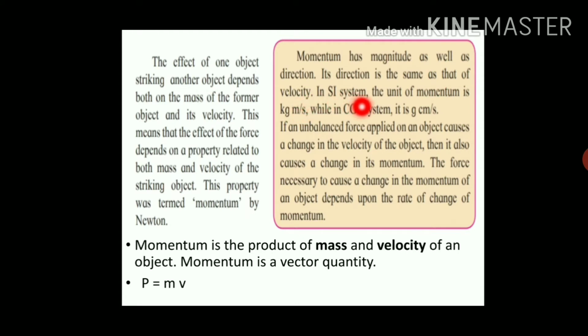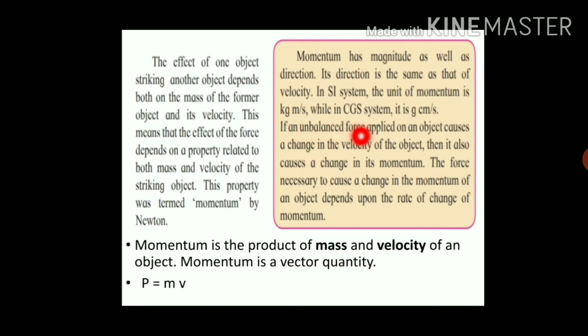In the SI system, the unit of momentum is kilogram meter per second, while in the CGS system the unit of momentum is gram centimeter per second. Now see, momentum has direction as well as magnitude, and the direction of momentum is in the direction of velocity, and therefore momentum is called a vector quantity.